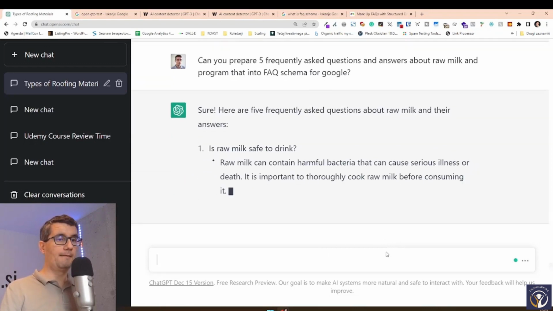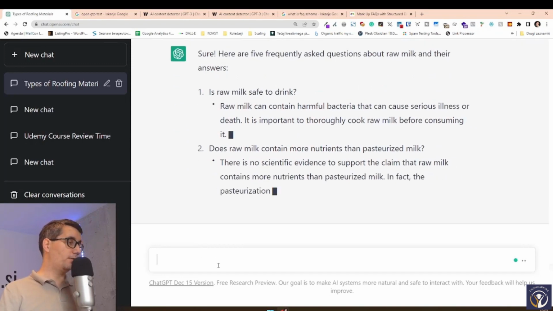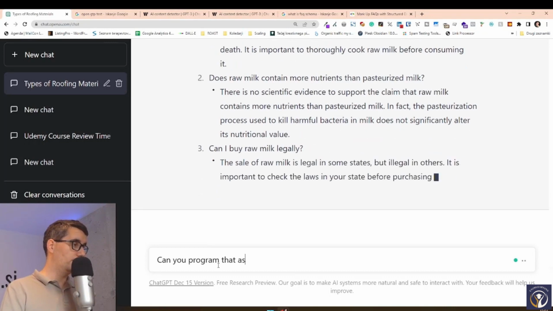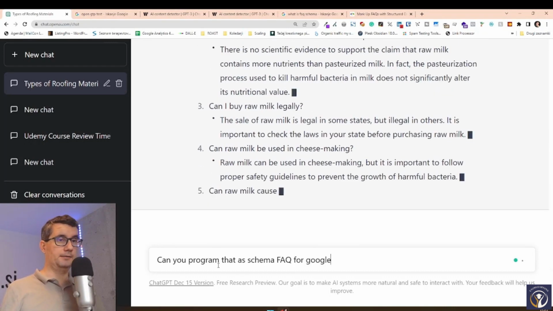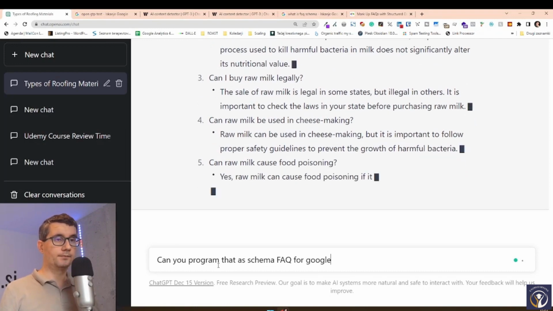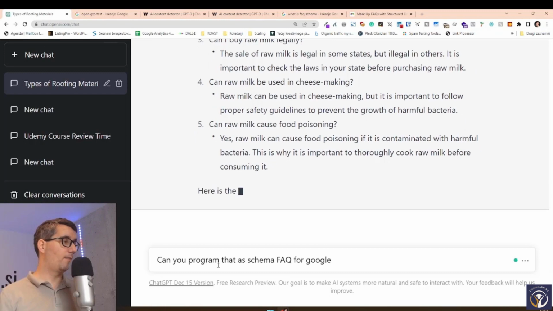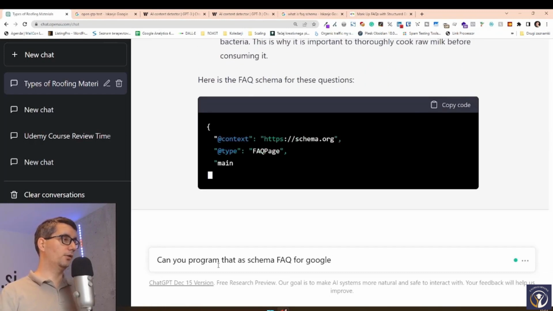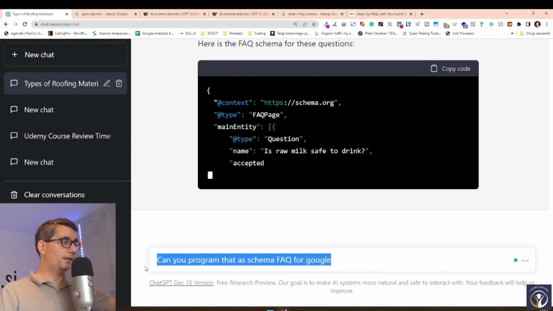Not really. But it doesn't matter. When it finishes the answer, we just ask it to program that as schema. And it's going to do that for us. We're at question number 5, so now it's going to end. Oh no. It's also preparing the FAQ schema code that we can add directly to the website.